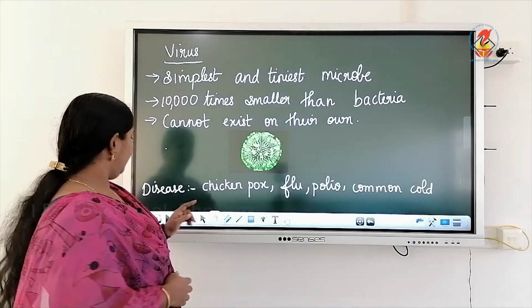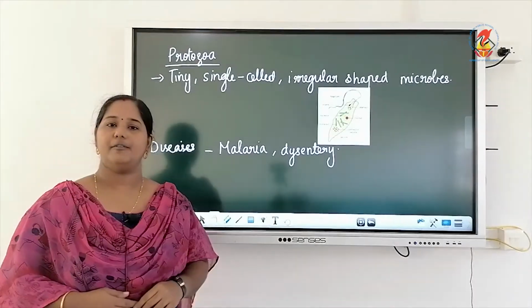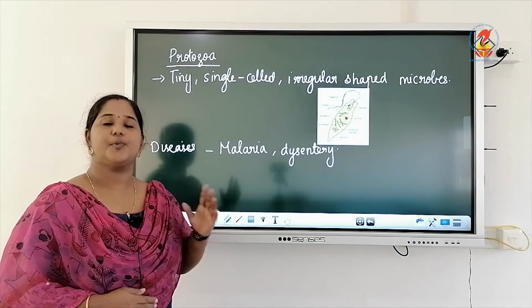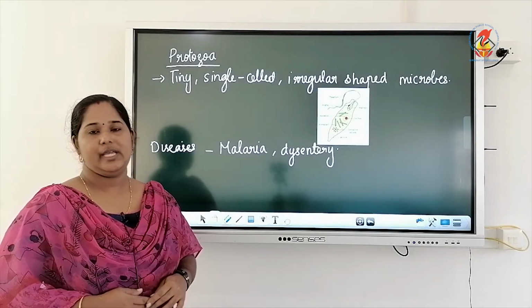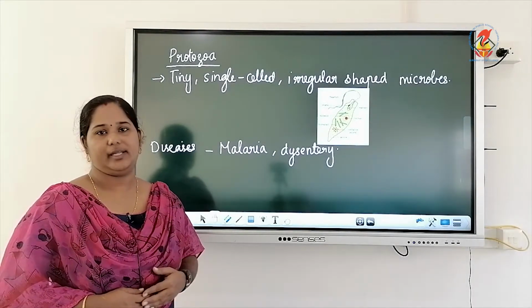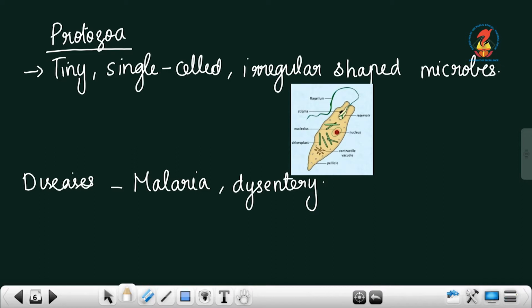The third type of germ is protozoa. It is also a single-celled microorganism which has irregular shape. That means it does not have a definite shape. You can see it very clearly from the picture. It causes diseases like malaria and dysentery.